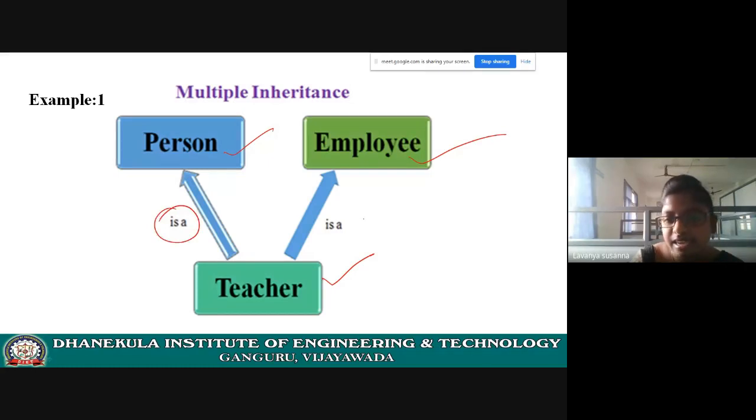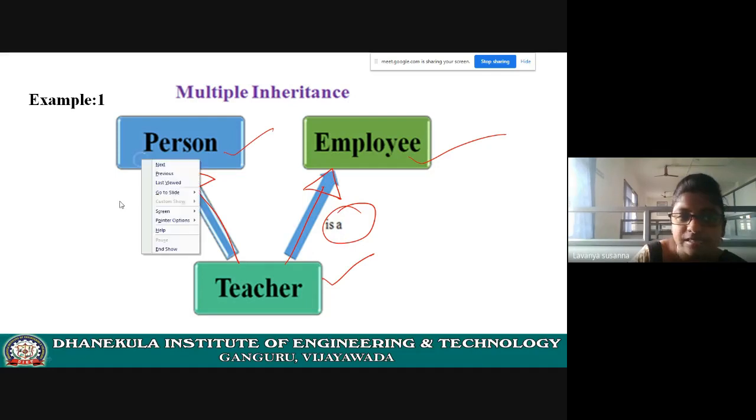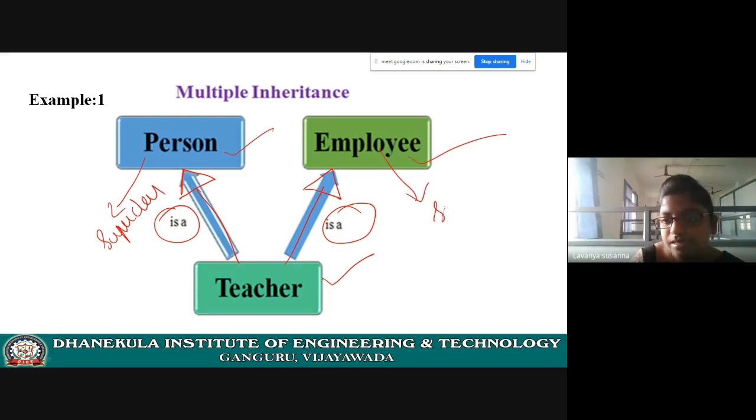Okay. Now see here, what is the relationship? Is a relationship. How do you need to represent it? Triangle symbol and then arrow mark, and then the line. Now it is pointing to the person. That means person is a superclass. Employee is a superclass. Teacher is a subclass.